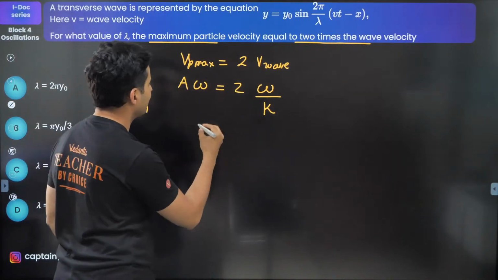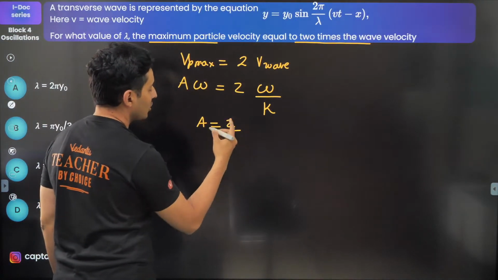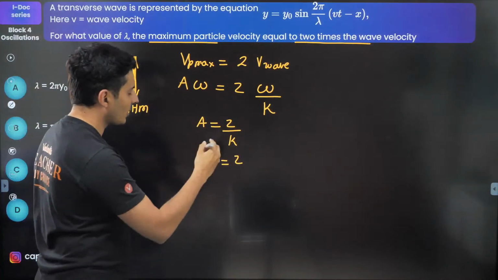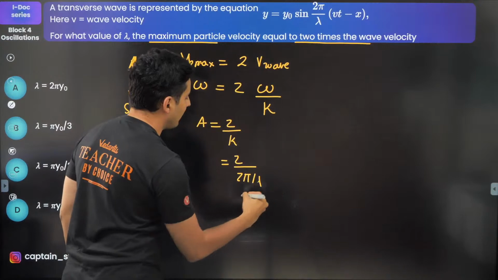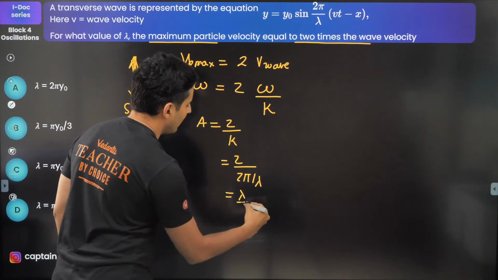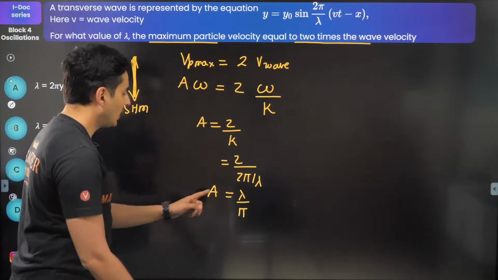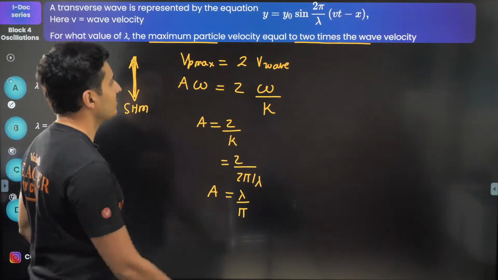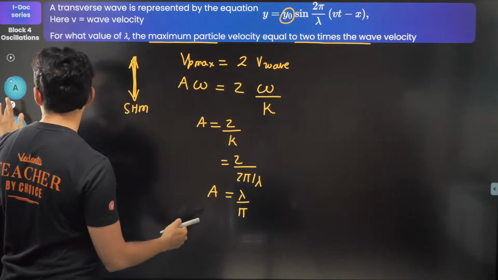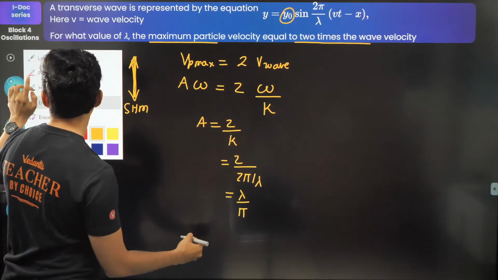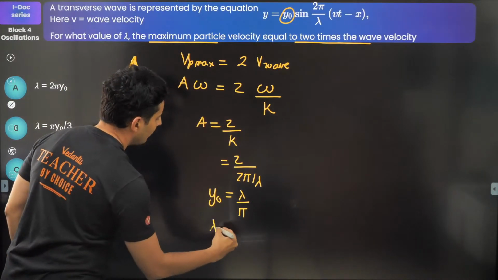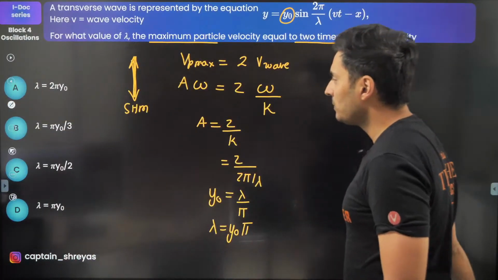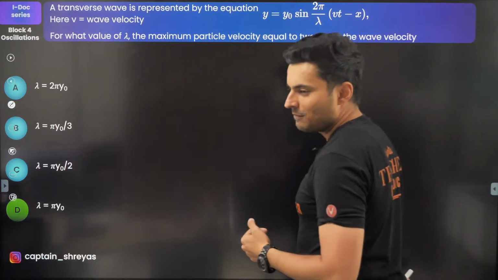Now omega cancels, so A will be 2 divided by k. Now k is not given, but lambda is given, so how are k and lambda related? k is 2 pi by lambda. 2 cancels, so A is lambda by pi. Ah, the amplitude is given. Amplitude is y naught. So instead of A, I might as well write y naught. So lambda is equal to y naught into pi. That's the answer. Option D. Very good, Darshini.